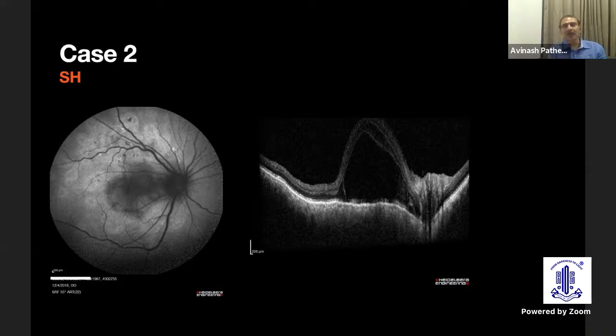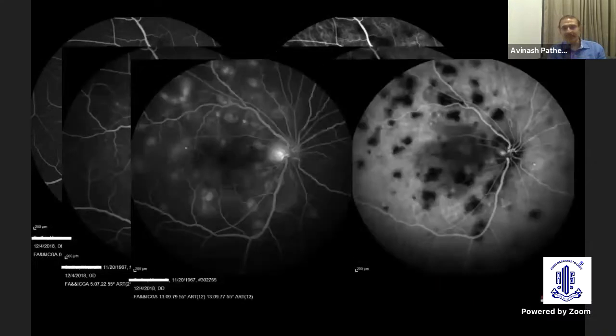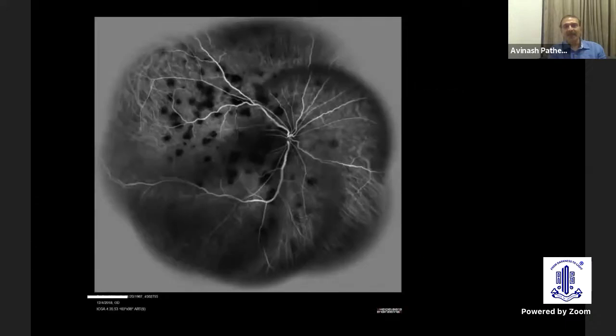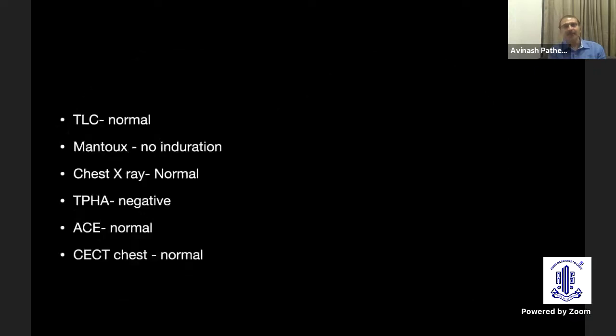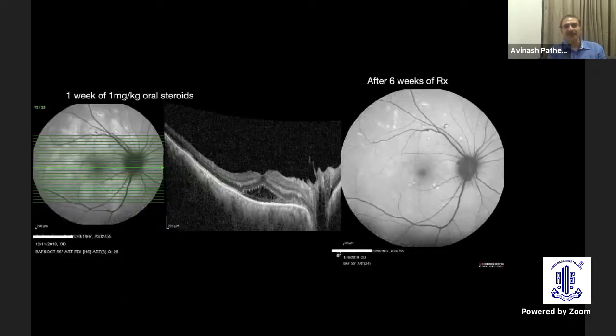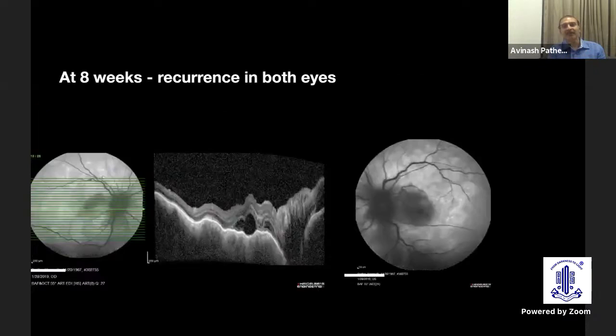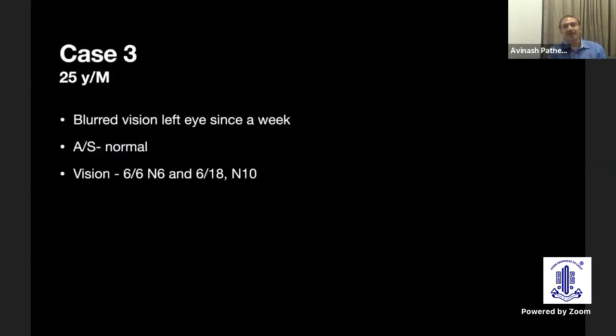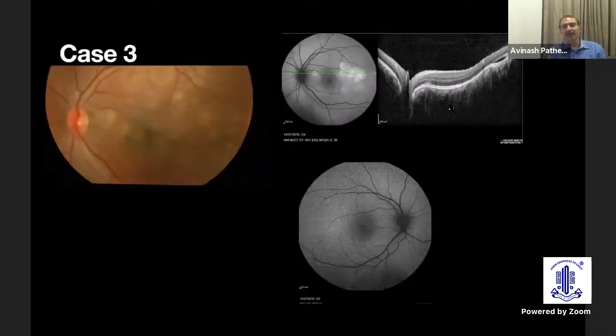Number two, one way by which you can find out is these are the patients who have initial hypo and then late staining, classical description of fluorescein angiogram, right? But if you see the OCT, they will have very subtle undulations, not amounting to what you get to see in VKH, but even subtler than that. So those are the ones which you have to be extremely careful. And we can also look out for a possible recurrence in those patients, especially even the other eye involvement. So subtle RPE undulations with fluorescein characteristics very similar to APMPPE. And systemic vasculitis is another point which you have to look out.